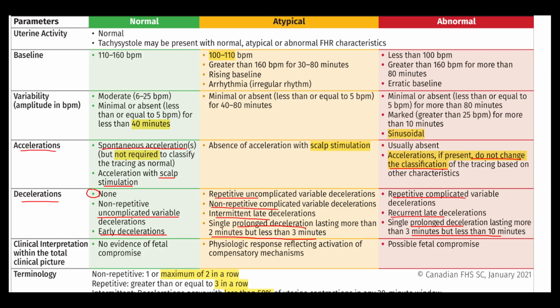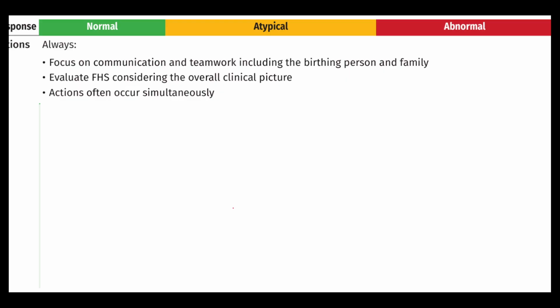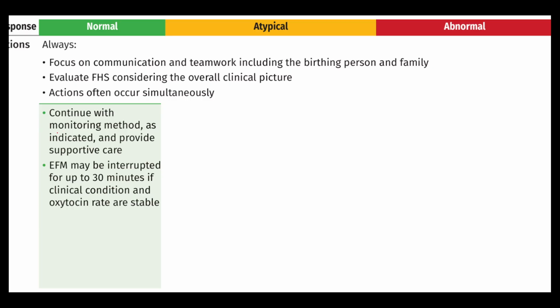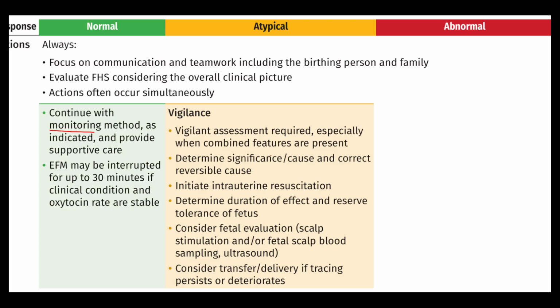features. So if the complicated variable decel lasts a long time, so it's prolonged, that is one feature. And then if it fails to return to baseline, that's another feature. And then if it completely overshoots, and I'll talk about what overshooting looks like afterwards. So obviously, if the baseline is normal, we're not going to really have to do anything, just continue monitoring. If it's atypical, we're going to pay a little more attention and then initiate intrauterine resuscitation.